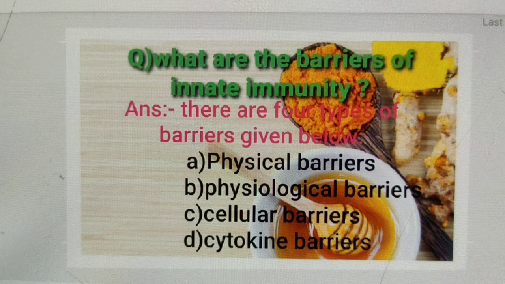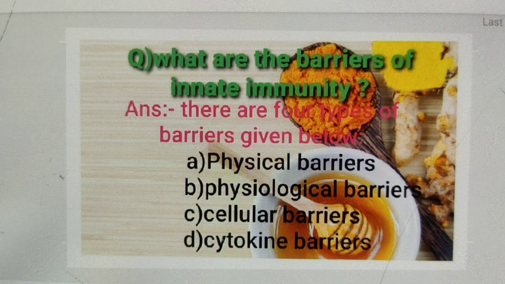Next, the last one is cytokine barriers. Virus infected cells secrete proteins called interferons which protect non-infected cells from further viral infection. So interferons are a type of protein which protect cells against viral infection. Interferon gamma is also termed as immune interferon.